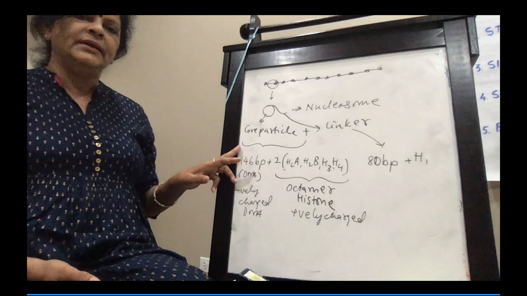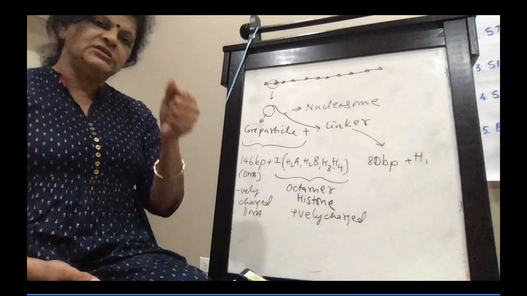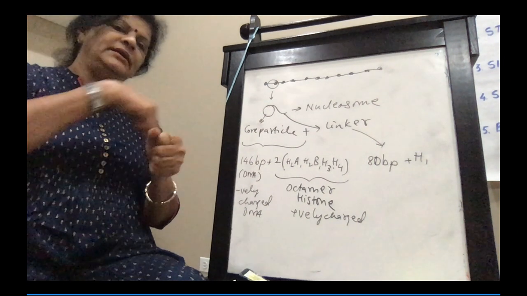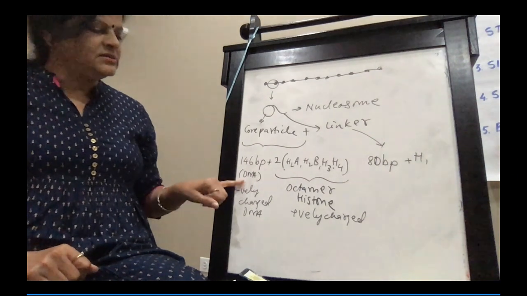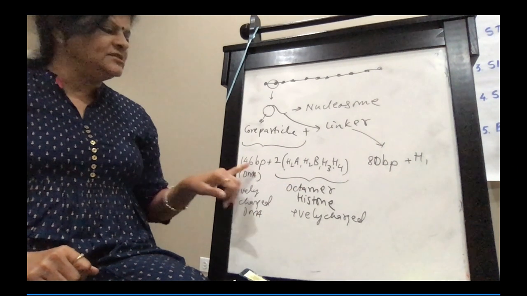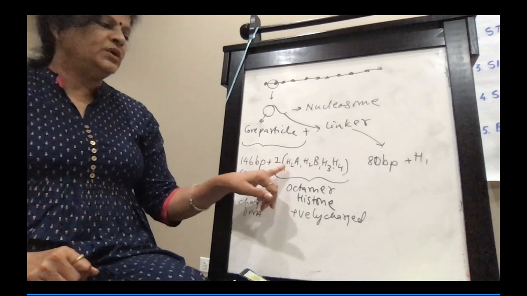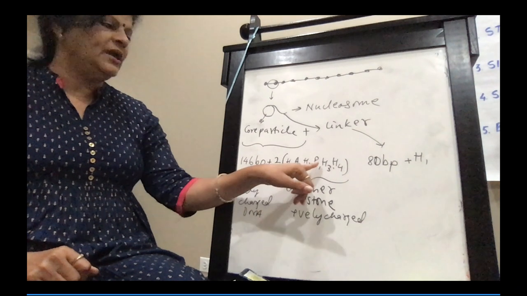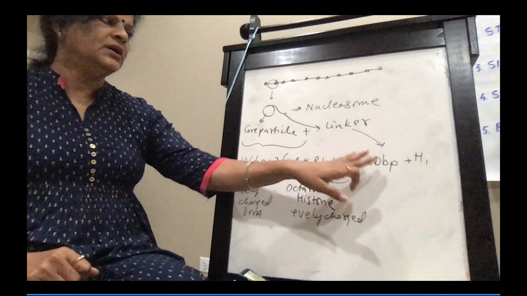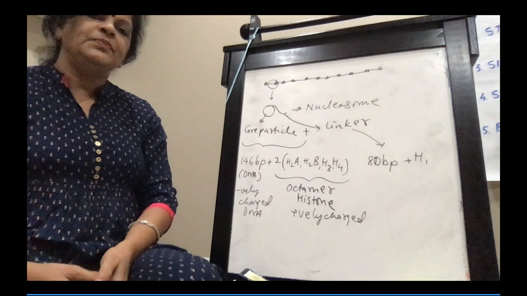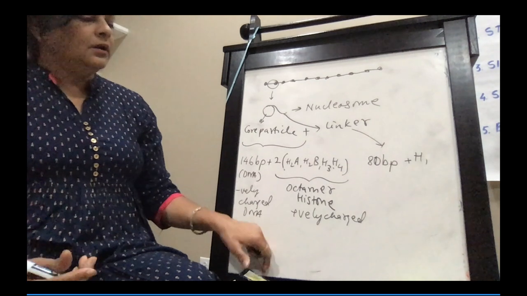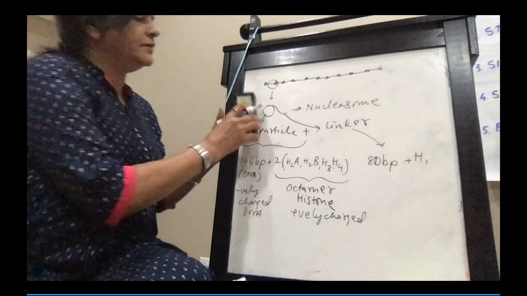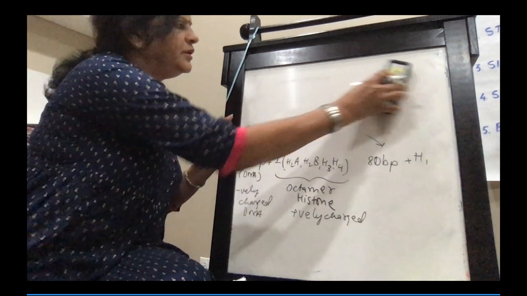The core particle has a histone octamer, and the DNA is wrapped around that histone, and this is the breakup of it: 146 base pair plus 2 into H2A, H2B, H3, and H4 histones, and the linker consists of 80 base pair plus H1 histone. Now coming to the diagram, I will just explain.